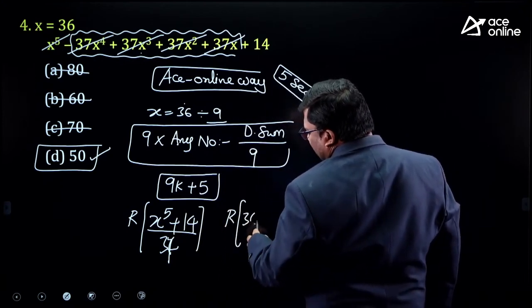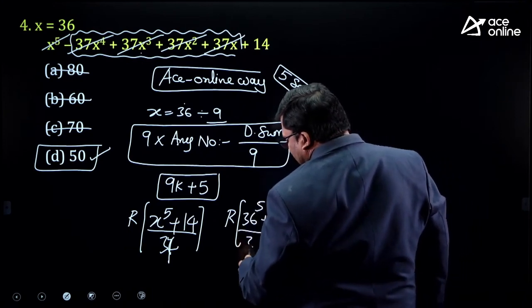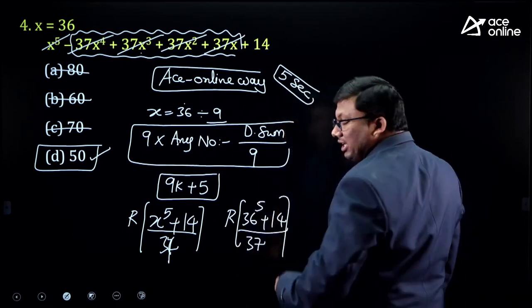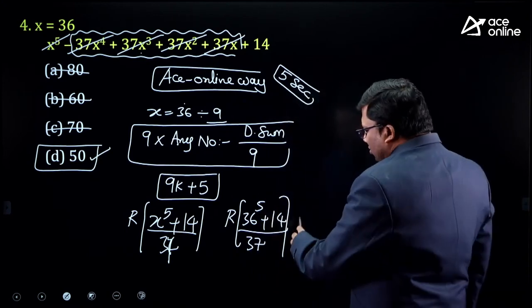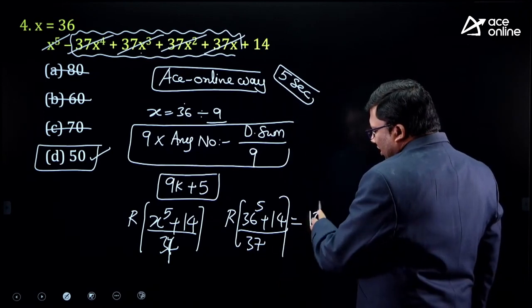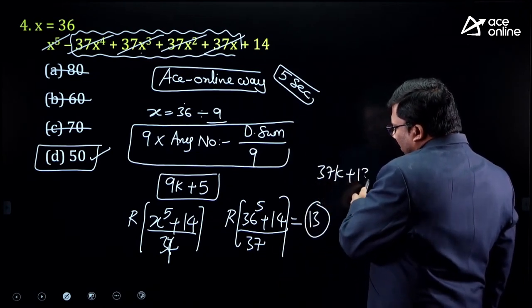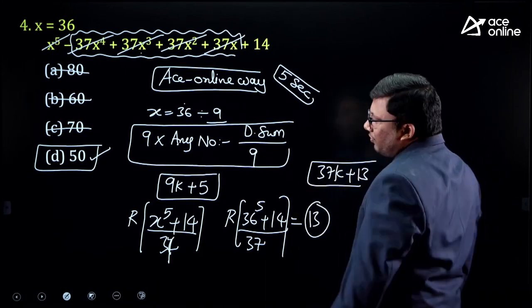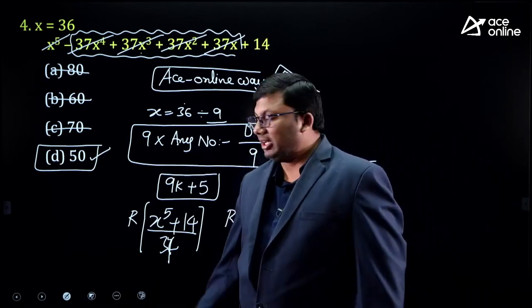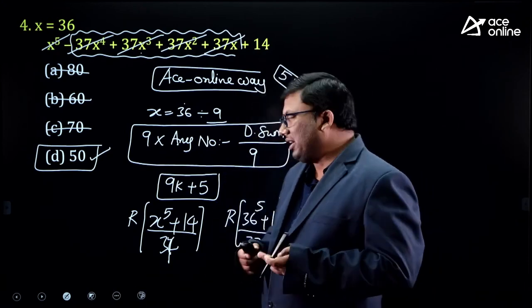So 36 power 5 plus 14 divided by 37. 37 ones are 37, so the negative remainder is minus 1. Minus 1 power odd is minus 1. 14 minus 1 is 13. When divided by 37, the remainder should be 13. 50 it is. 37 ones are 37, and the remainder is 13.